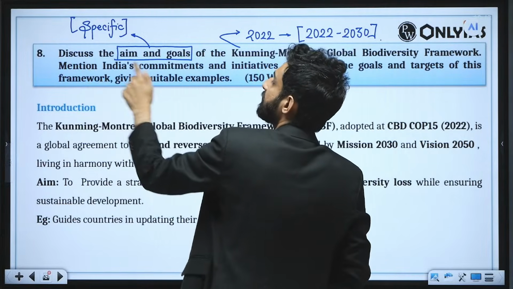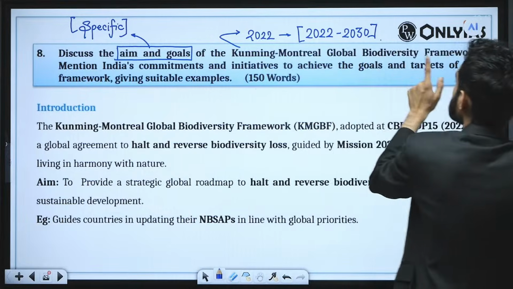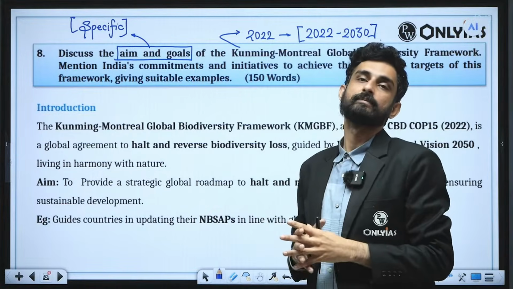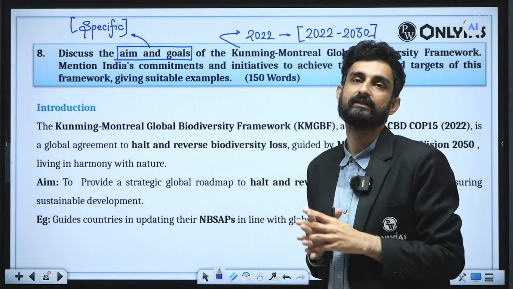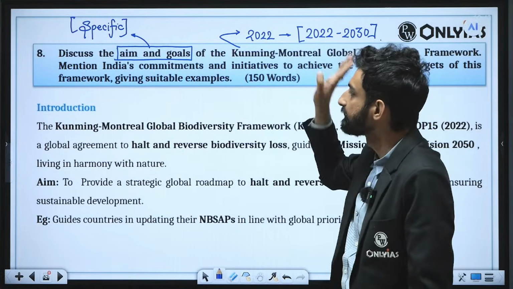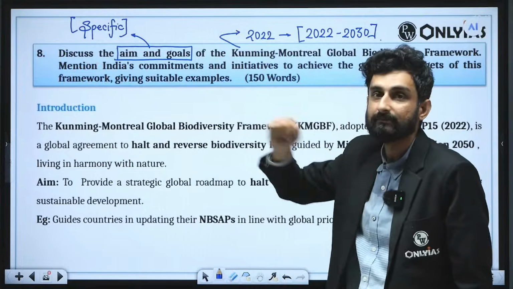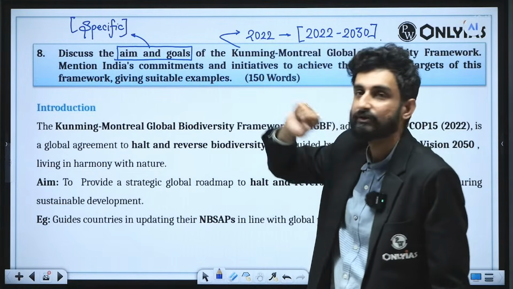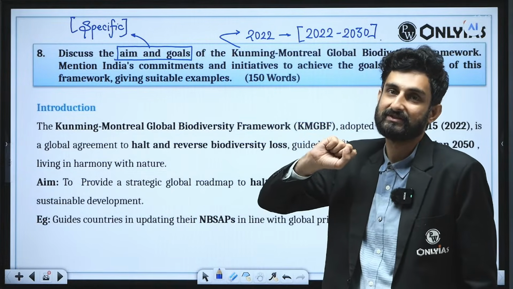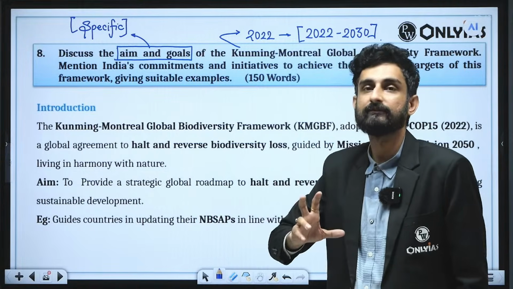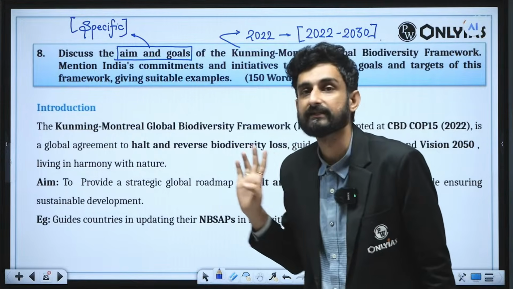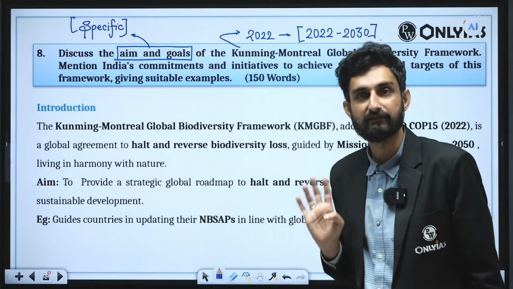And then they are saying, mention India's commitments and initiatives to achieve the goals and targets of this framework, giving suitable examples. See how layered they are making the papers this time, how lengthy. In a 10 marker, they are giving discuss; in a 10 marker, aim and goal of this; in a 10 marker, mention India's commitment, with suitable examples. That is, they are increasing the lengthiness and the layering of the questions. So a well-informed mind, and a mind that has the capacity to write fast, will be the one who will win in this format of examination that we are seeing right now.